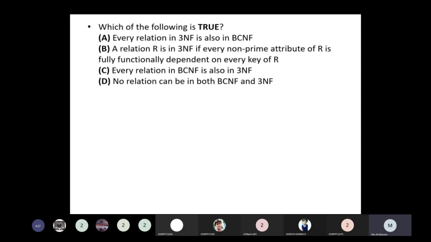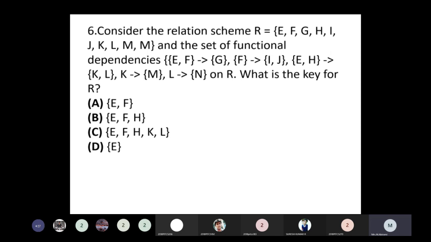No relation can be both BCNF and 3NF. Okay, so the correct statement is: every relation in BCNF is also in 3NF.